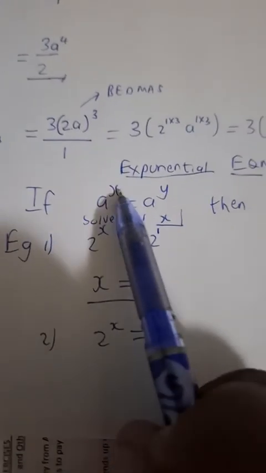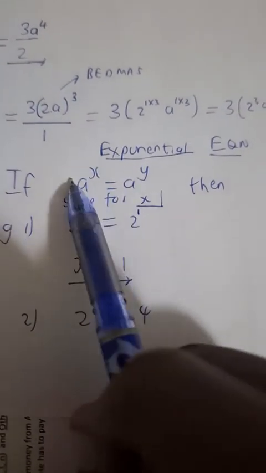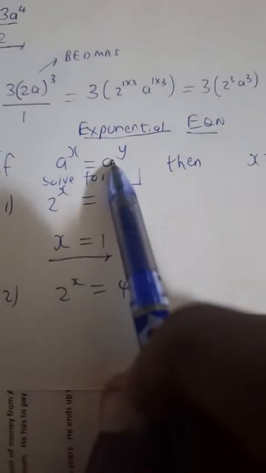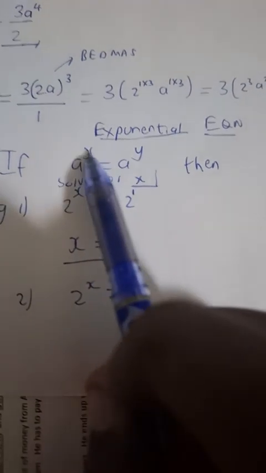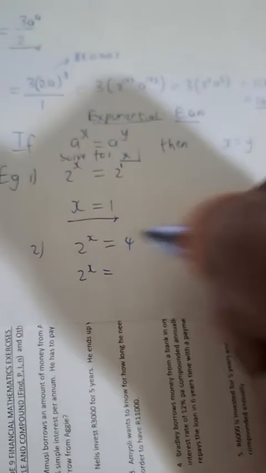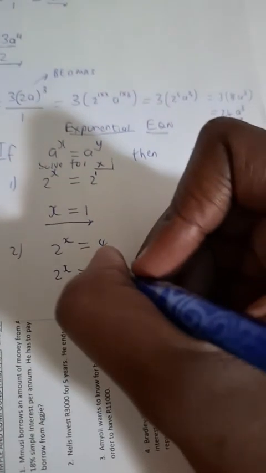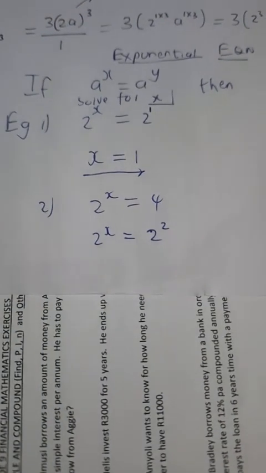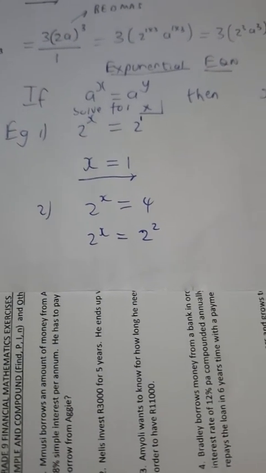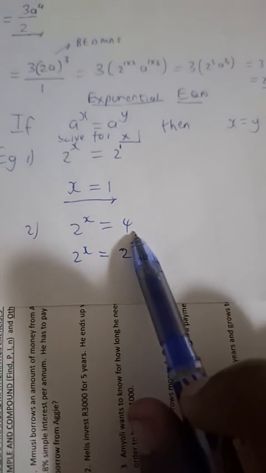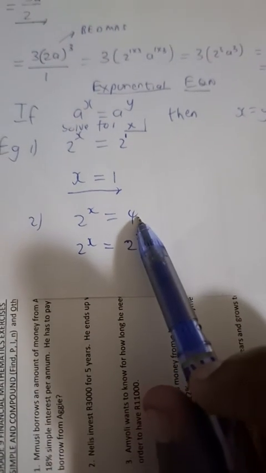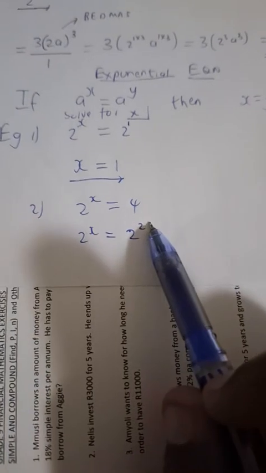If a to the power x is equal to a to the power y, in other words, if the bases are the same on either side, we can then drop these two and we can equate x and y to get x is equal to y. Gamo, you are spot on. Gamo in the comment section says change 4 to 2 to the power 2. Very good, Gamo. And if you remember, 4 can be written as 2 to the power 2.